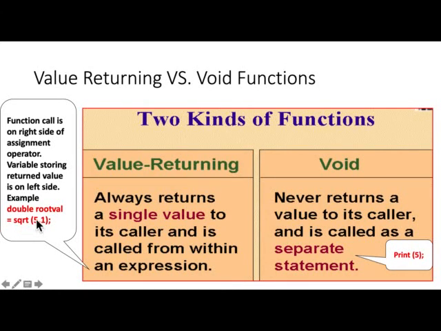It gets the square root, returns it, and it is stored into rootVal. But a void function never returns a value to its caller and is called as a separate statement. It will be like print(5). You're saying, take value 5, print it to the console. Notice this doesn't have an assignment operator or anything. It is like any other program statement. That's a big difference between the two, and the two should be called with this type of syntax versus that type of syntax.